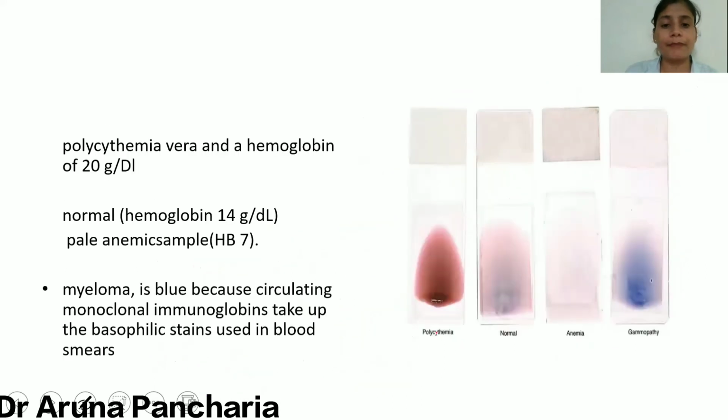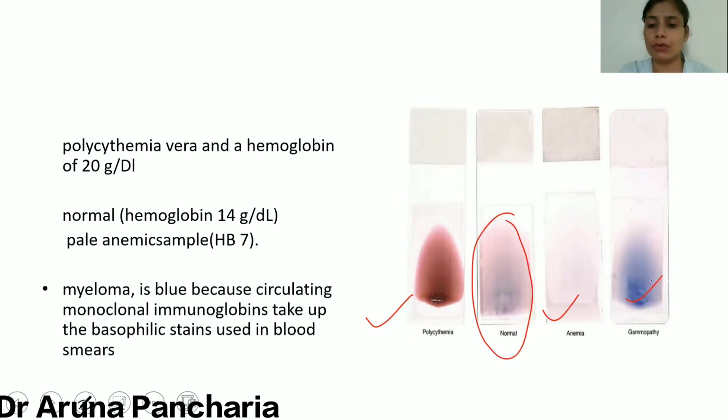Now the other thing is, just by seeing the smear you can judge whether it is a polycythemic smear, an anemic smear, or a smear of gammopathy. This is how the normal smear looks. And in anemia, you can see it is almost transparent because there is no hemoglobin in the RBCs. In polycythemia, because of the concentration of blood, because of the RBCs and hemoglobin, it is a concentrated smear.